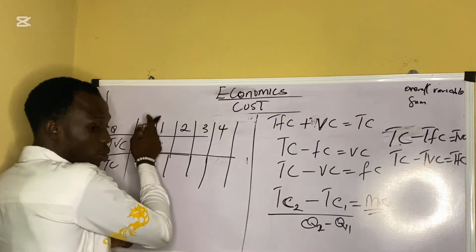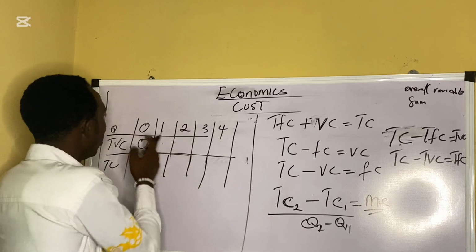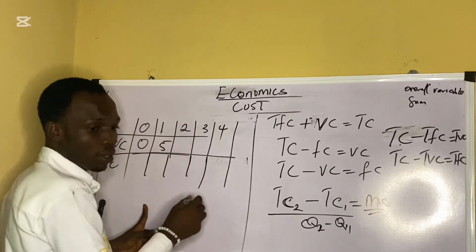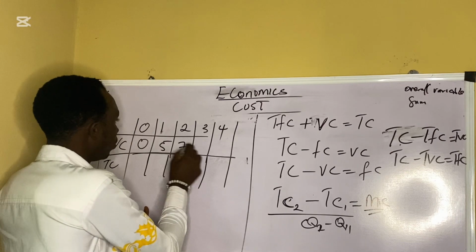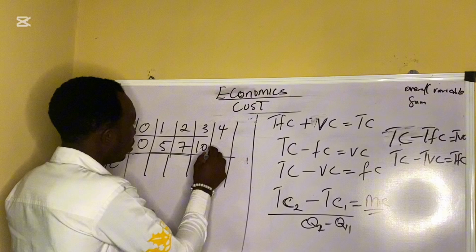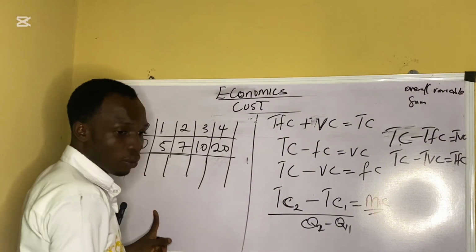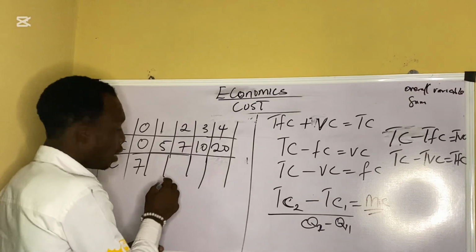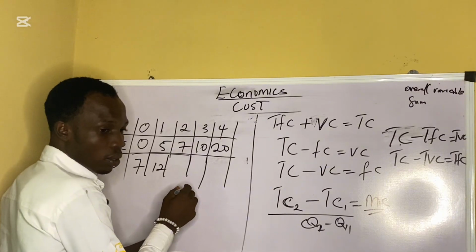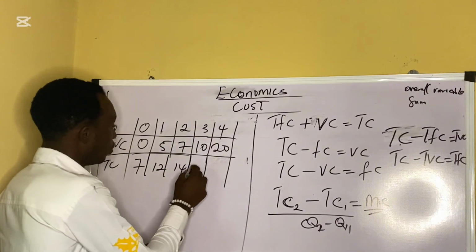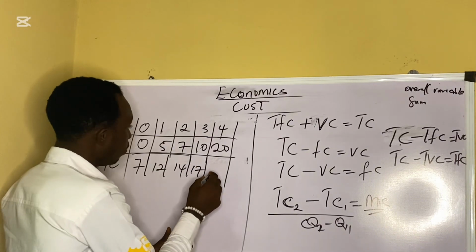That means there is no output, meaning there will not be variable cost. So we have 5, 7, 10, 20. Then the total cost: we have 7, 12, 14, 17, 27.